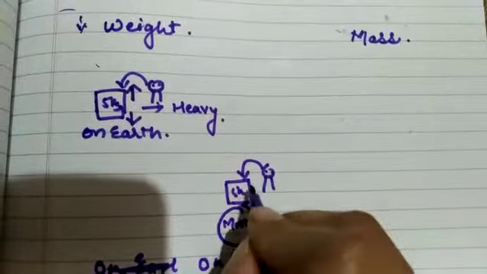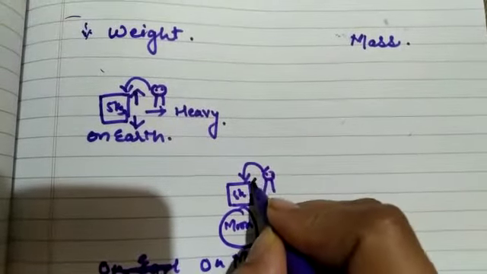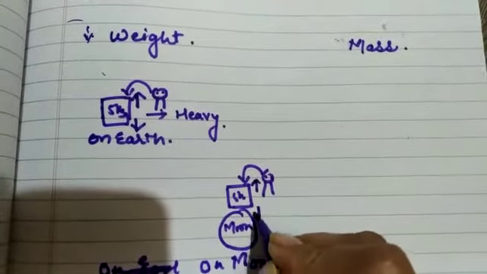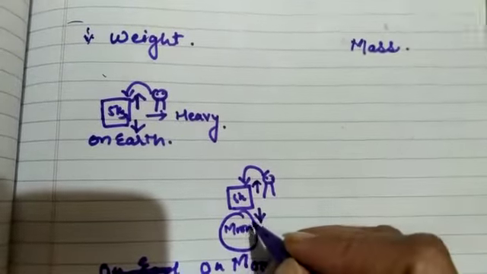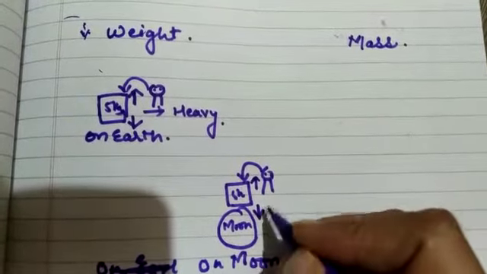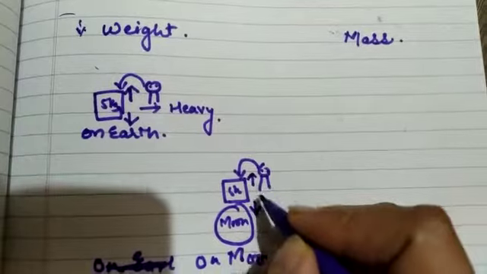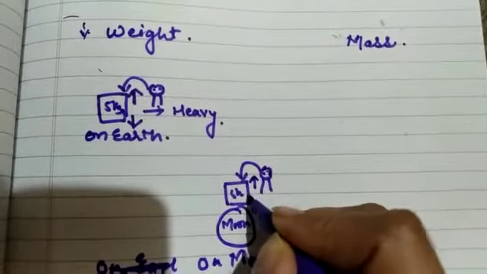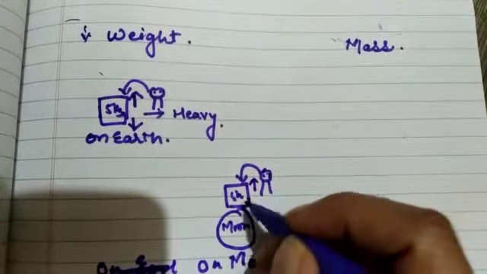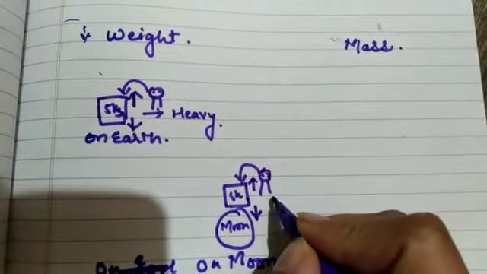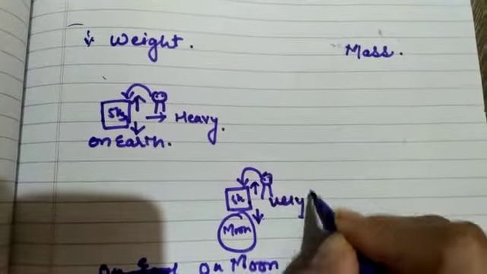So here is the force that you are applying, and this is the very small force applied by the moon's gravity. So you will feel the same 5 kg container of rice much lighter.